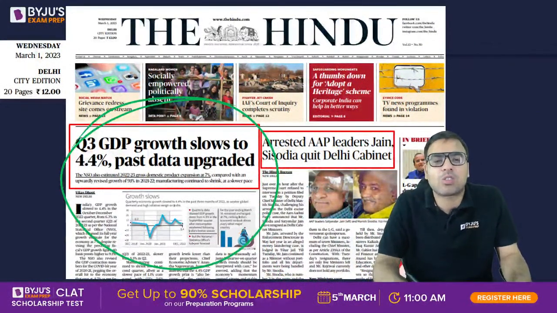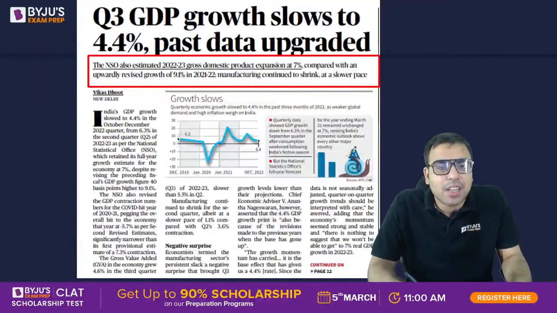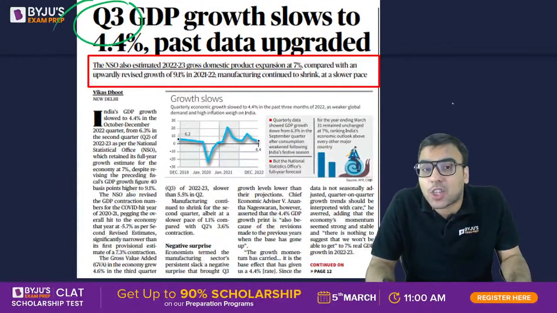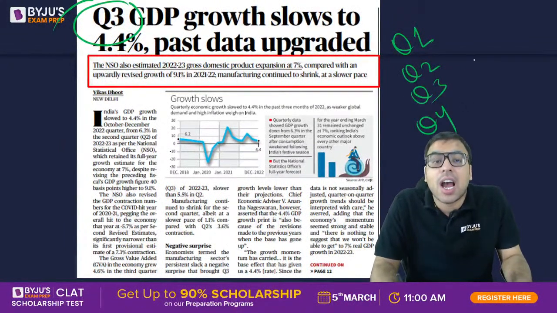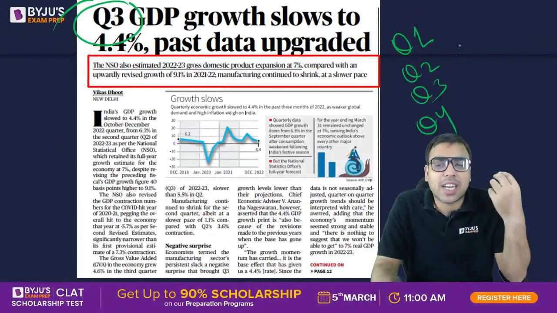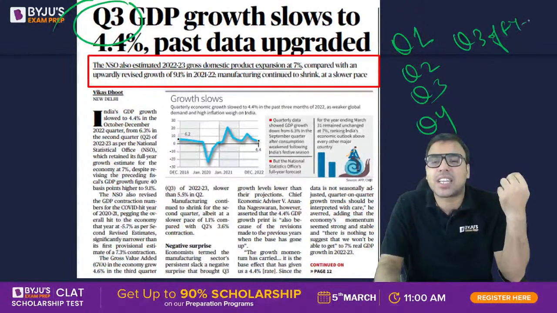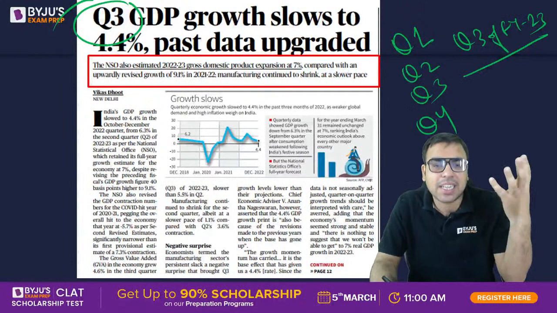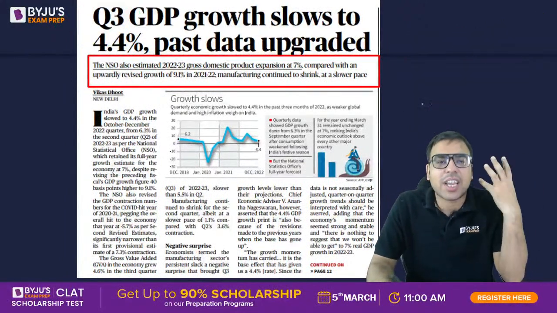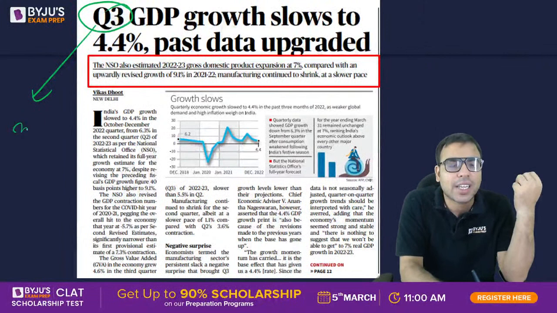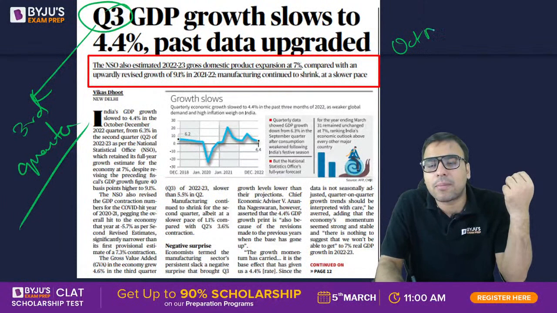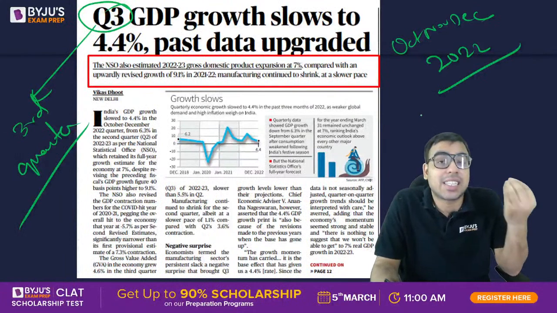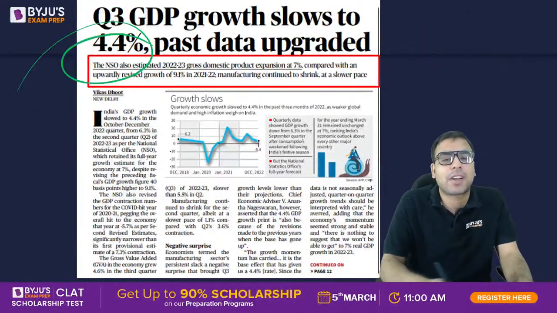Q3 GDP growth slows to 4.4%, past data upgraded. Those who are my paid batch students, I have taught in detail what is Q1, Q2, Q3, Q4, and how to find out which quarter, for example the meaning of Q3 FY23. I have explained these concepts in my paid classes. Here you can understand in short, this is the third quarter, that is October, November, December of 2022. The GDP growth result has come, and it is 4.4%.